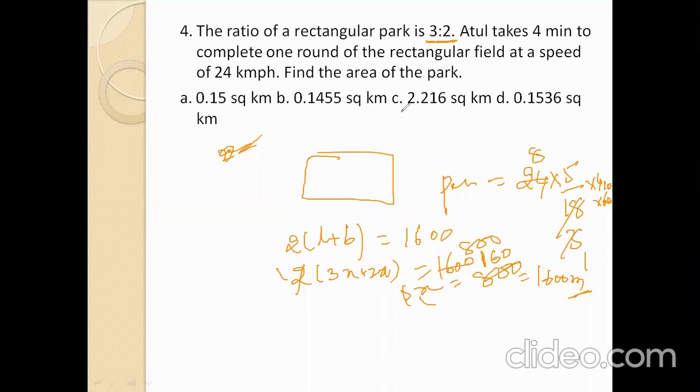3x into 2x. 3x means 3 into 160, 480, into 2x, 320.